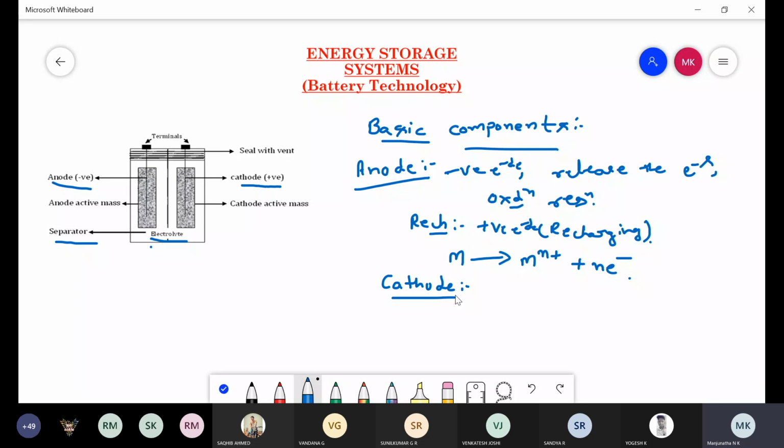Sir, why does it act as a positive electrode during recharging? See, during the recharging process, it is connected to an external electrical circuit, and at that time, as it takes in electrical energy, it acts as a cathode. The chemical energy is regenerated during the recharging process. Whatever chemical energy is consumed during discharging is regenerated during recharging. Therefore, the electrodes work in reverse: the anode acts as cathode and the cathode acts as anode to regenerate the chemical energy by using electrical energy.